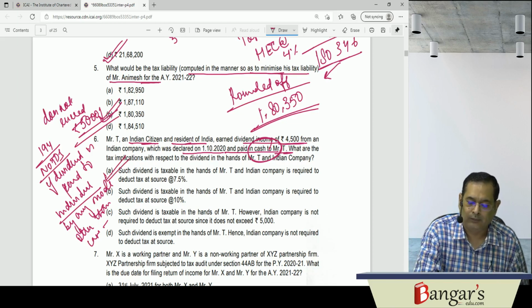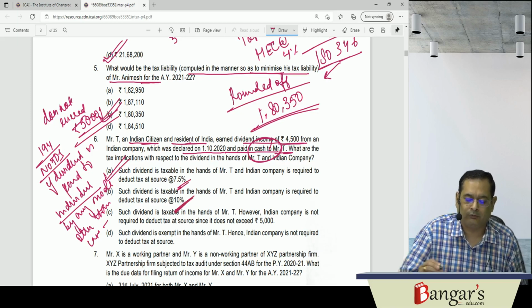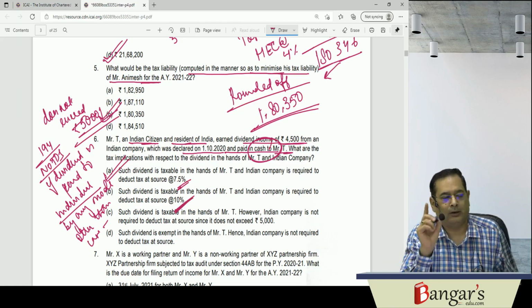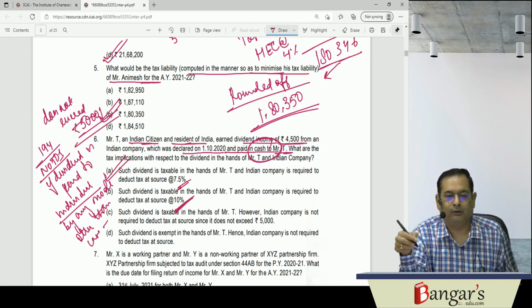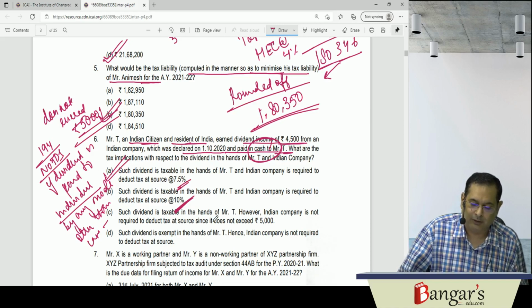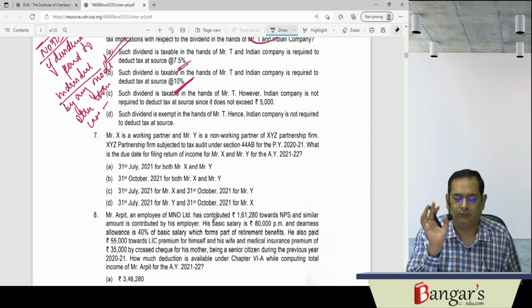Because of COVID, the rate has been reduced, otherwise the rate is what? 10%. So the answer in this case will be what? Dividend is taxable in the hands of the shareholder and the company will be required to deduct tax at source at the rate of 7.5%. Basically, the company has paid dividend in cash; no company pays dividend in cash.